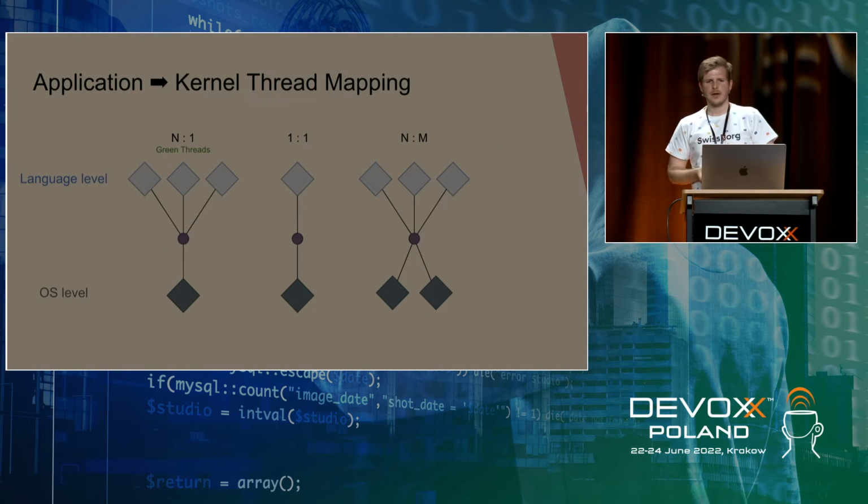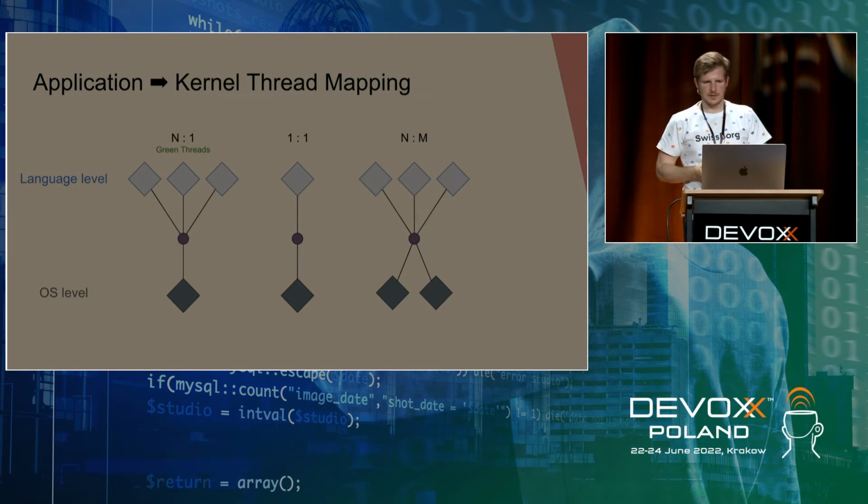And let's start with the application to kernel thread mapping. So when you write your code, especially in Java, you have an object that is Thread. This is a logical representation of a thread on the application or language level. But underneath, there are also operating system threads, about which I was talking on previous slides. So how does the mapping between this logical thread and the operating system thread look? There are three typical